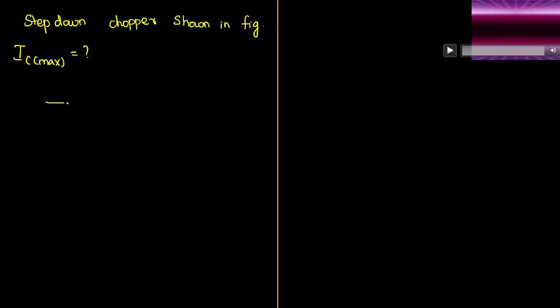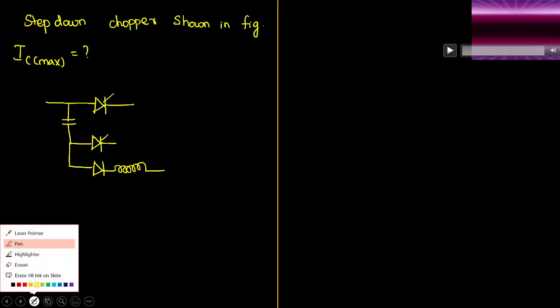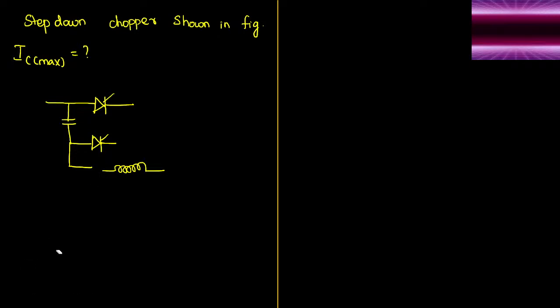So I'm going to draw the circuit now. Then here we are going to place the capacitor. Here we are going to place one more thyristor. Here we are going to place a diode. It will be in series with an inductor. See, I have reversed the direction of the diode. It is wrong. One minute, guys. Actually, here the diode must be in this direction.